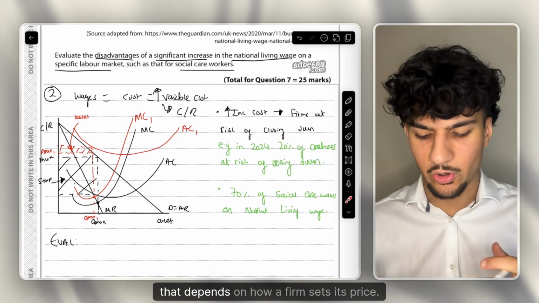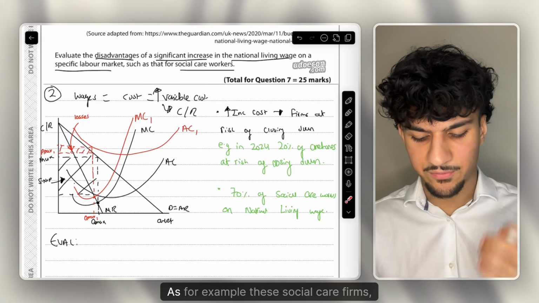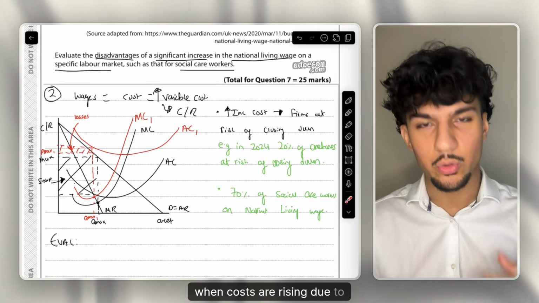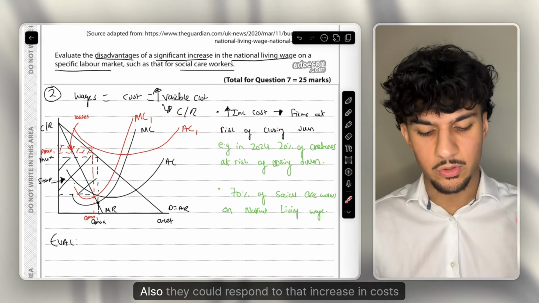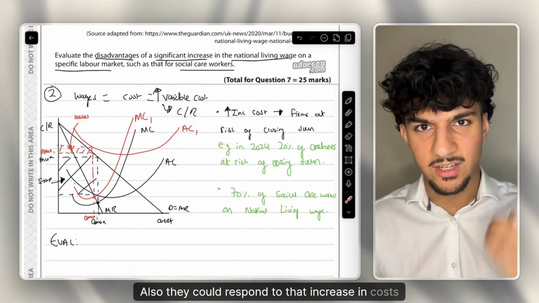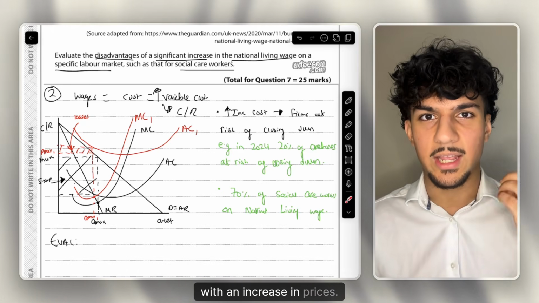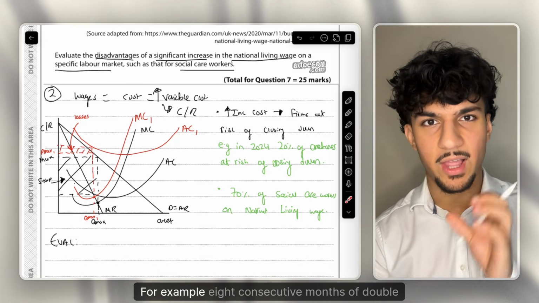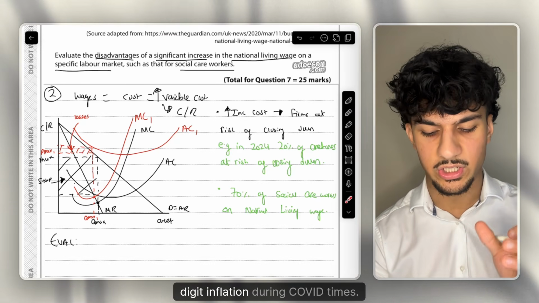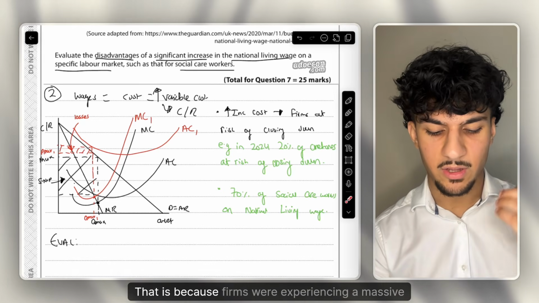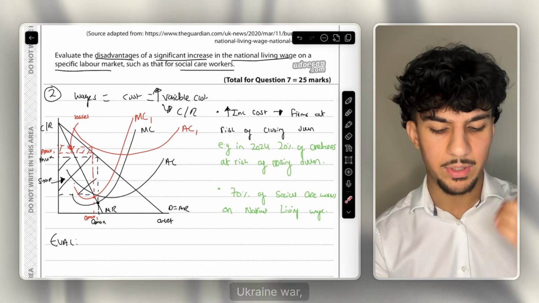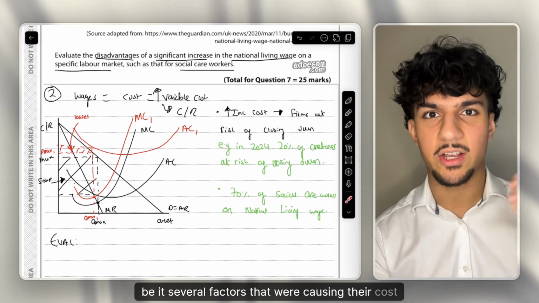However, that depends on how a firm sets its price. For example, these social care firms, these care homes, when costs are rising due to wage costs rising, they could respond to that increase in costs with an increase in prices. For example, why was there such high levels of inflation? For example, 8 consecutive months of double-digit inflation during COVID times. That is because firms were experiencing a massive increase in costs, be it the Russia-Ukraine war, be it several factors that were causing their costs to rise.